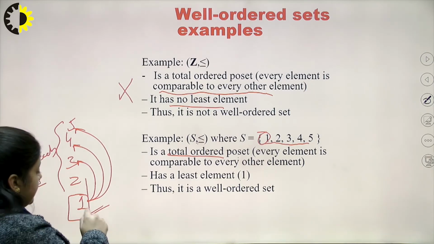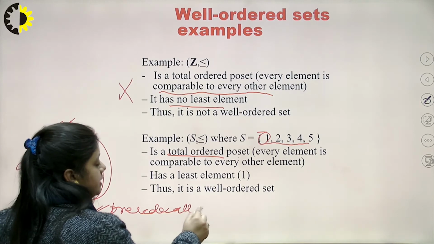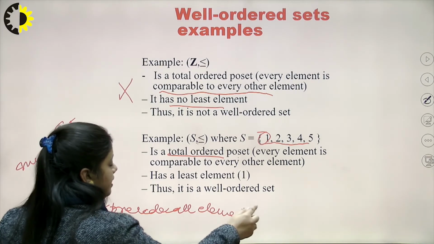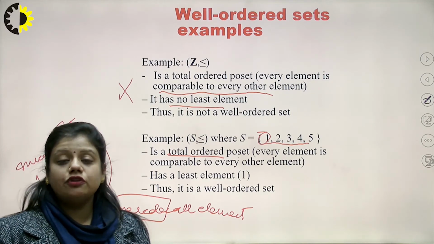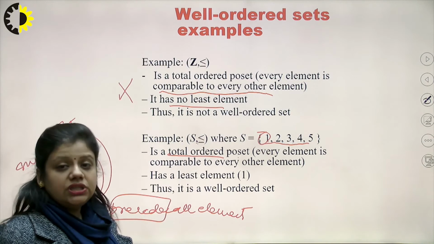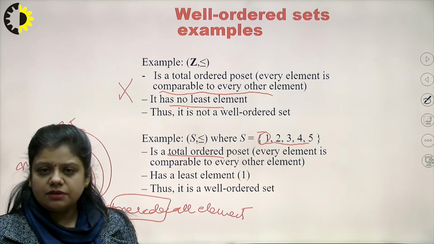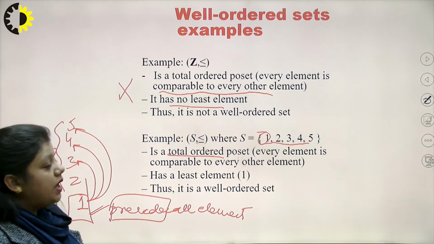So 1 is the element that precedes all elements in the set. Since it precedes all the elements in the set, it is the least element, and hence it satisfies both properties: it has a least element as well as being totally ordered, and hence it is a well-ordered set.